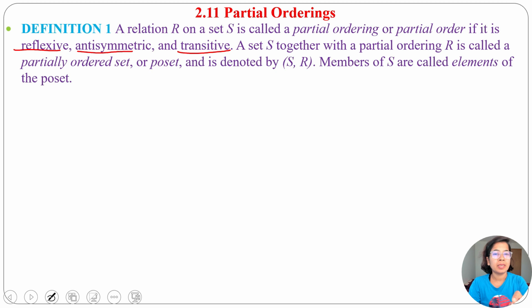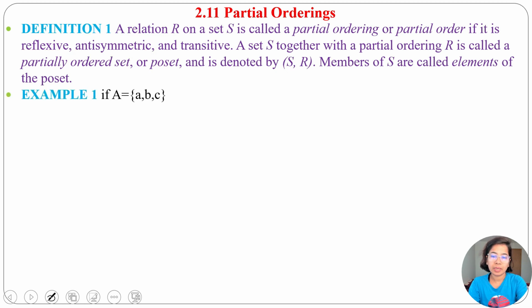and transitive. It will be equivalence if it is reflexive, symmetric and transitive, but in case of poset or partial order it should be reflexive, antisymmetric and transitive. A set S together with partial ordering R is called a partially ordered set or poset and denoted by (S, R). Members of S are called elements of the poset.